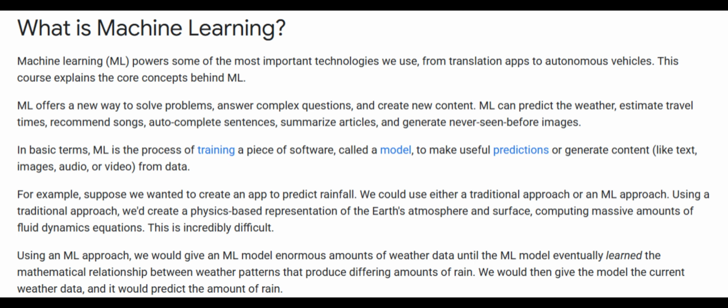Using a traditional approach, we'd create a physics-based representation of the Earth's atmosphere and surface, computing massive amounts of fluid dynamics equations. This is incredibly difficult. Using an ML approach, we would give an ML model enormous amounts of weather data until the ML model eventually learned the mathematical relationship between weather patterns that produce differing amounts of rain. We would then give the model the current weather data, and it would predict the amount of rain.